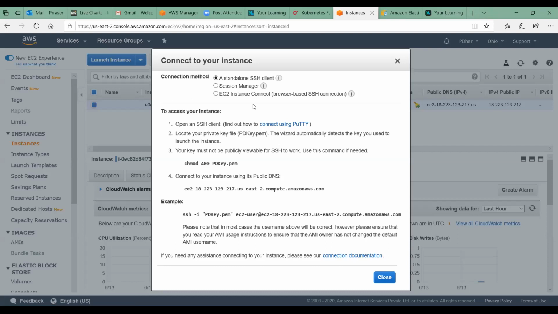So which one should I select? You select standalone SSH. Do you have a standalone SSH client? If you are in doubt, then you can select the third one, EC2 Instance Connect. Did you create a key? Select, I mean, connect with PuTTY, is it? No, select the third option, EC2 Instance Connect.